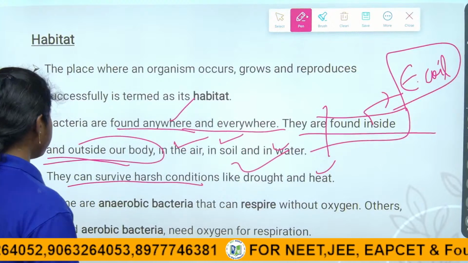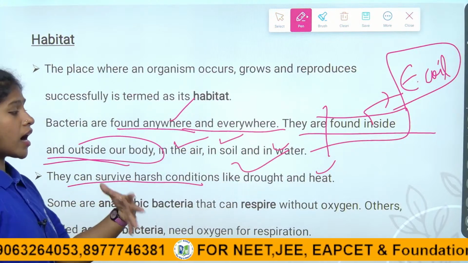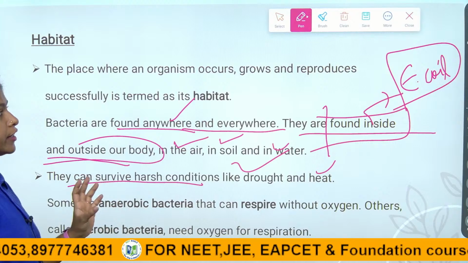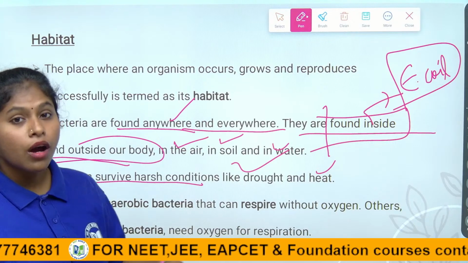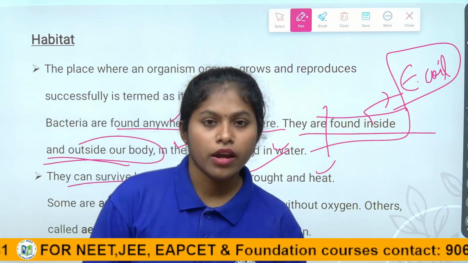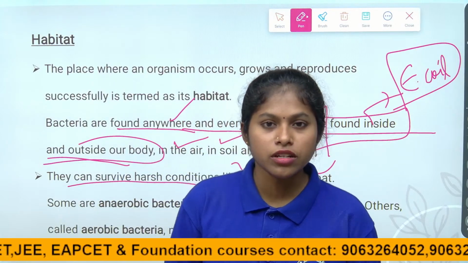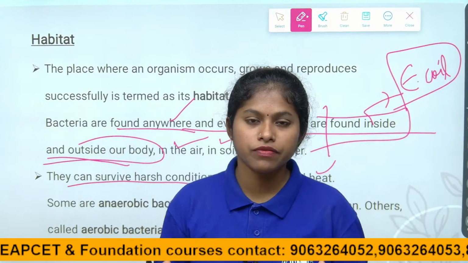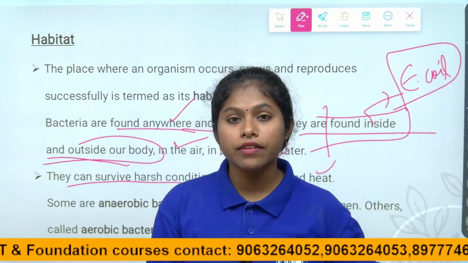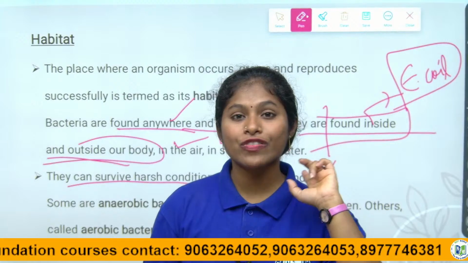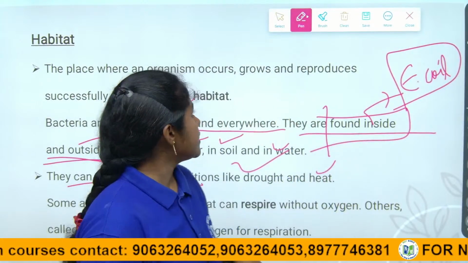So see here, they can survive in harsh conditions, drought and heat also. They can survive in very hot conditions like volcanic eruptions, in places where it is very hot, because of the outer covering, the cell wall. Right, children? This is about the habitat.